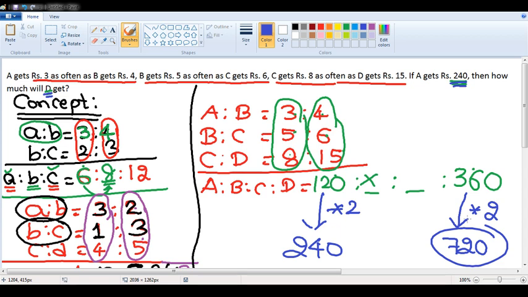This is a very, very beautiful concept of compound ratios, which we will discuss in detail while solving questions on ratios and proportions. I hope it is clear.